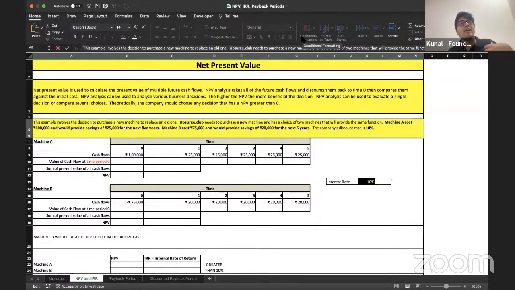When I invest that 1 lakh rupees in machine A, what I'm getting in return is 25,000 rupees at the end of year one, 25,000 at the end of year two, 25,000 at the end of year three, 25,000 at the end of year four, and likewise 25,000 at the end of year five. And when I invest 75,000 in machine B, what do I get? I invested 75,000 today and I get 20,000 at the end of year one, 20,000 at the end of year two, 20,000 at the end of year three, 20,000 at the end of year four, and likewise 20,000 at the end of year five.